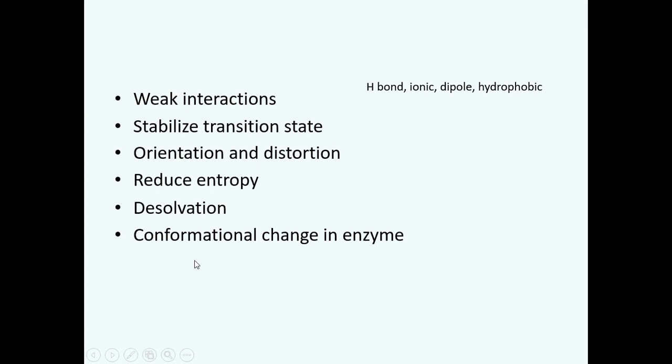The enzyme also contributes through the weak interactions to providing the energy of activation for a given chemical reaction. So through all of these different mechanisms, the enzymes contribute to increasing the rate of reaction for a given chemical reaction, and they decrease the energy of activation to achieve the transition state.